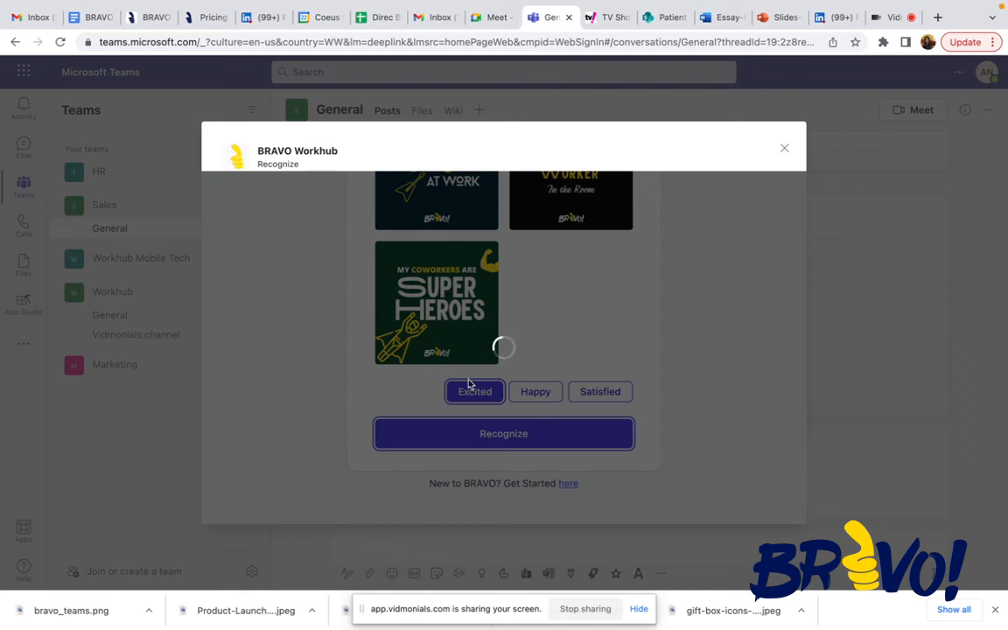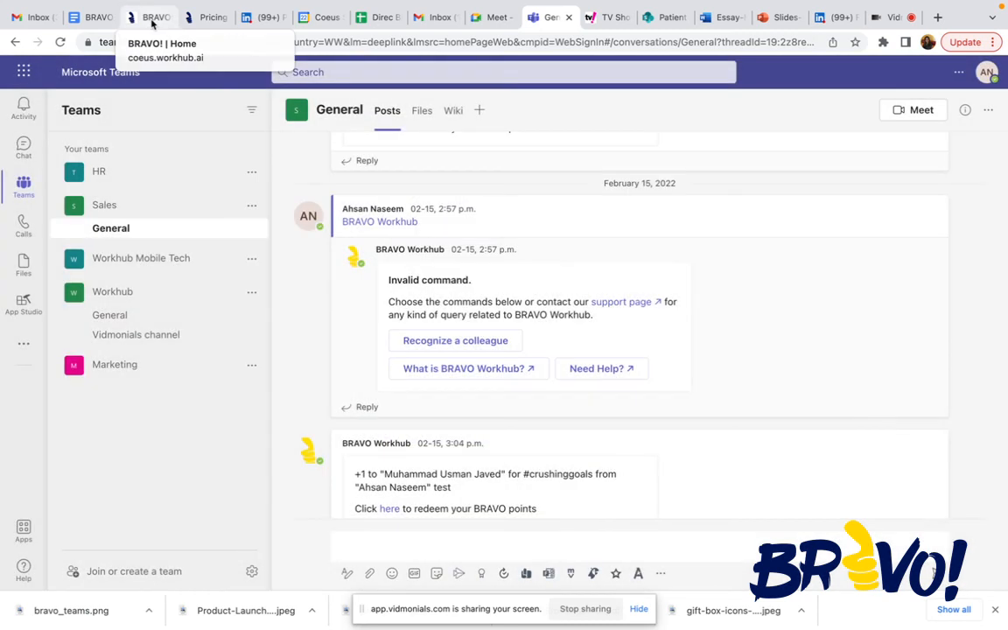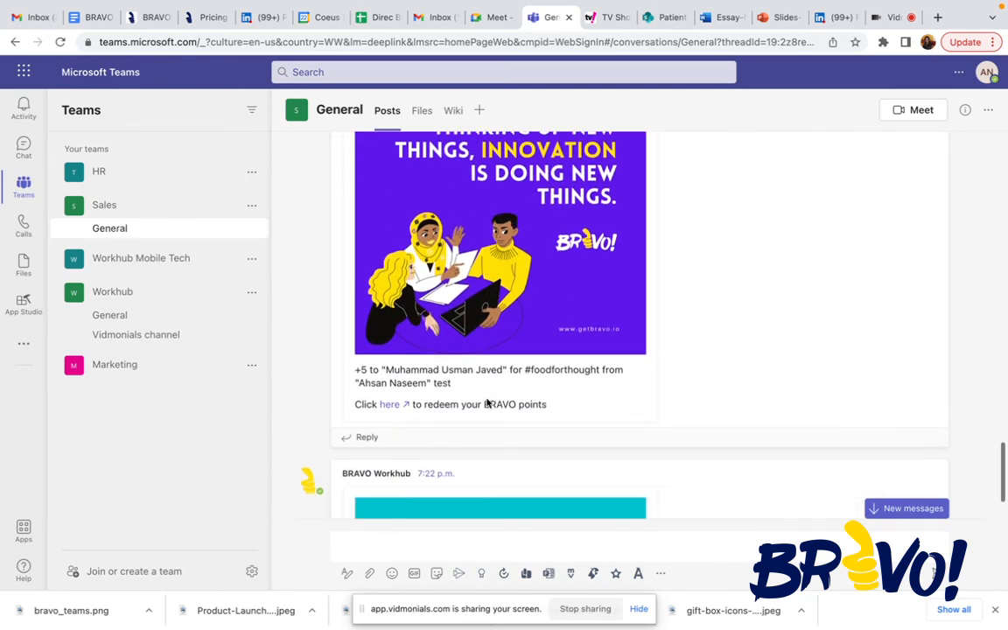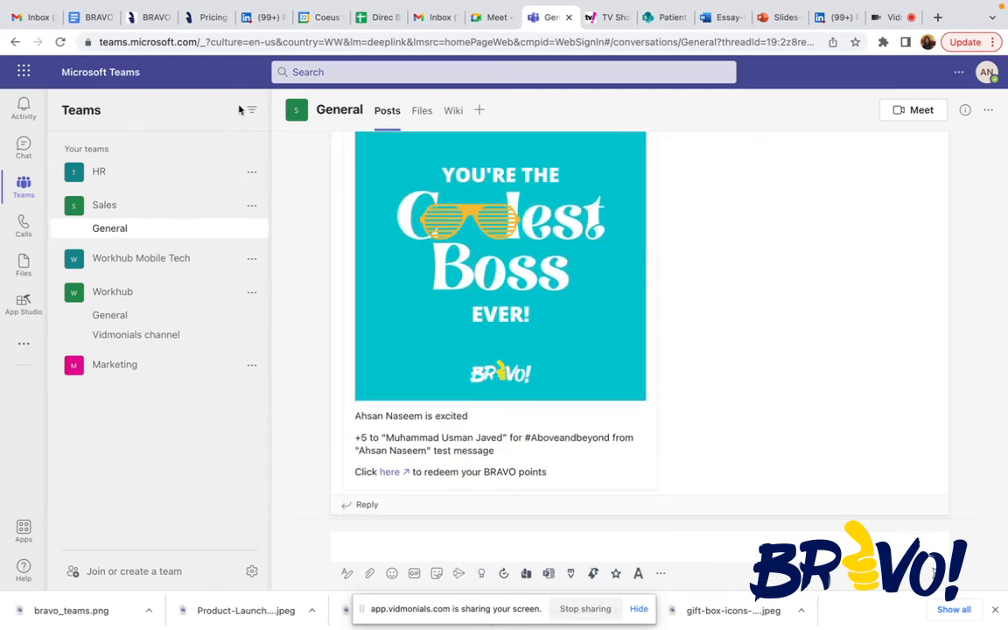So, it's really as simple as that. It takes a little bit longer on Teams, but this would be posted for everyone to see right there. So, as you can see, it's right here. So yeah, it's as simple as that.